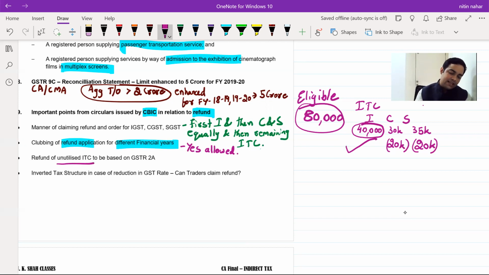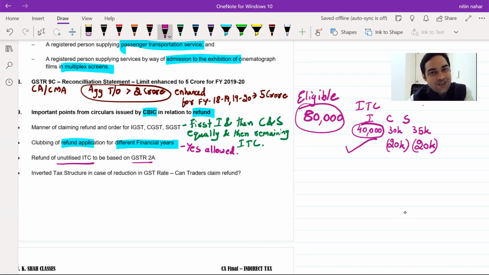Okay. Now see the next one. Refund of unutilized ITC to be based on GSTR 2A, a very important thing. Refund of unutilized ITC to be based on GSTR 2A. That means, say suppose my supplier has not filed his GSTR 1.